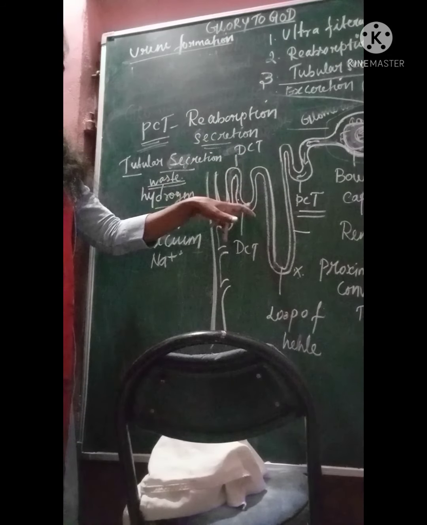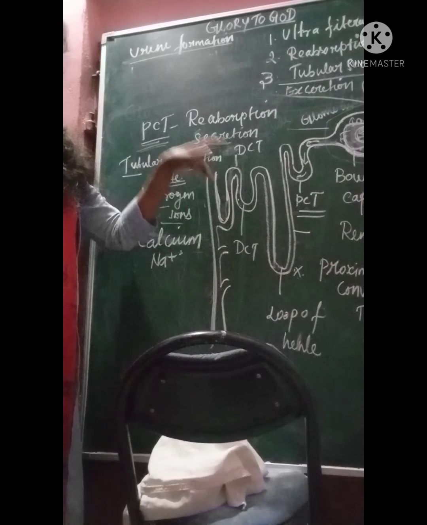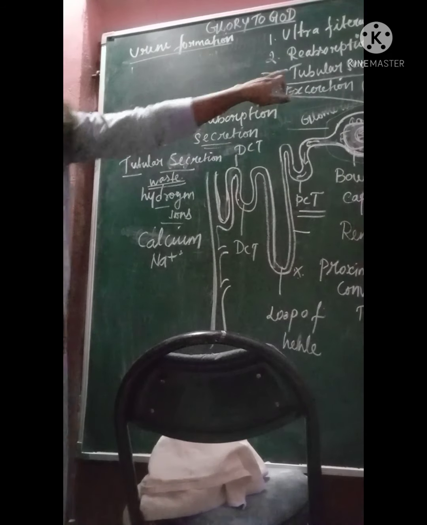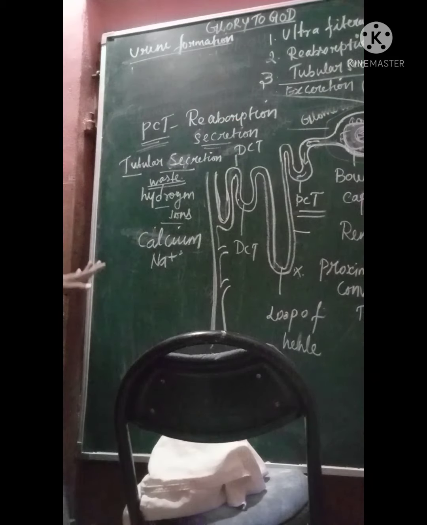Only the waste, not the required ones, escapes from the blood to the distal convoluted tubule. This is called tubular secretion. It maintains the pH balance of the blood and the electrolytic balance of the urine. That is the importance of tubular secretion. If they ask you 2 more questions, you have to write it. So that's it.